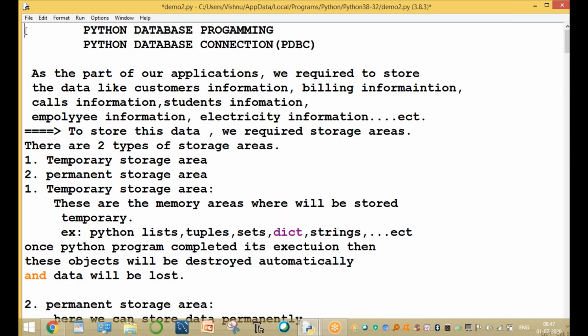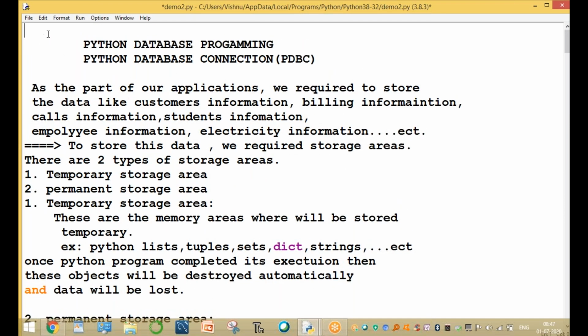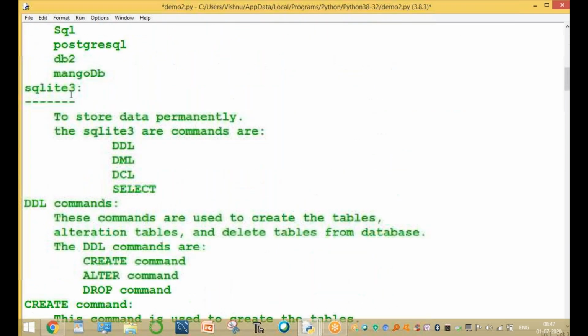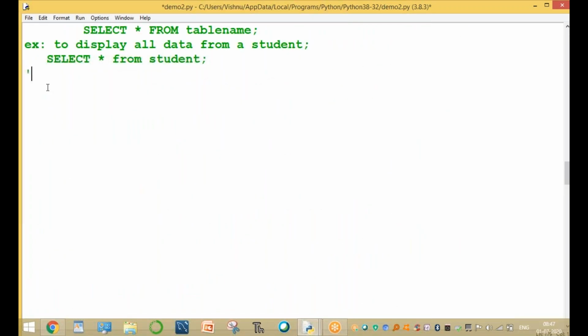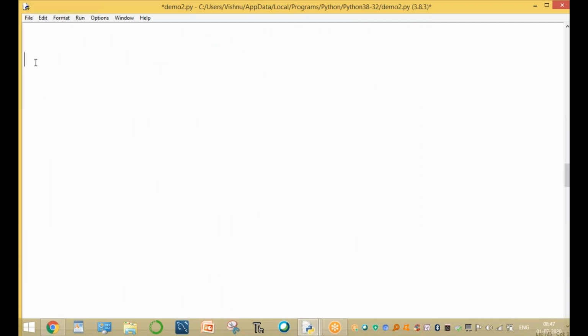Using Python, you can write programs using SQLite. You can write the commands based on these syntaxes. Okay, now the programming part. Here the programming part is very important. First of all, write a program.